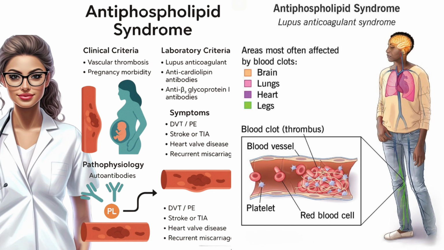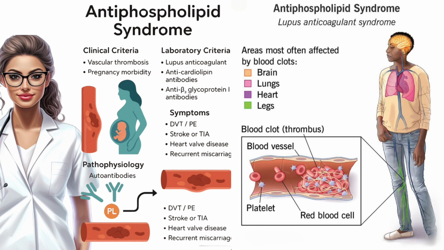Summary and take-home points. To summarize, APS is an autoimmune clotting disorder defined by clinical thrombosis or pregnancy morbidity and persistent antiphospholipid antibodies. Pathophysiology: endothelial and platelet activation leads to thrombosis. Diagnosis: based on the Sydney criteria with repeat antibody testing at 12 weeks. Treatment: warfarin-based anticoagulation for thrombosis, aspirin plus heparin for pregnancy. Avoid DOACs in triple-positive or arterial APS. Recognize catastrophic APS early. It can be fatal without prompt combined therapy.